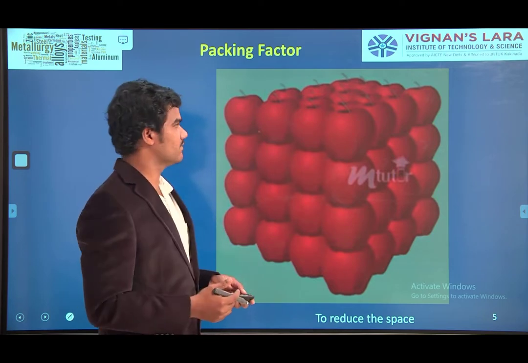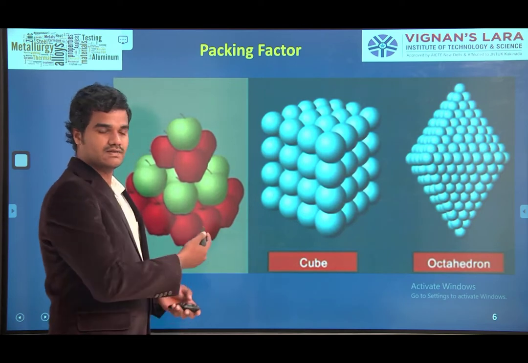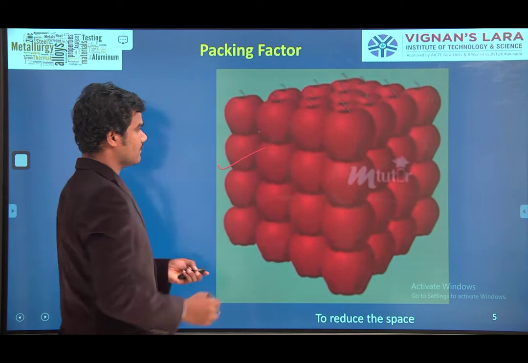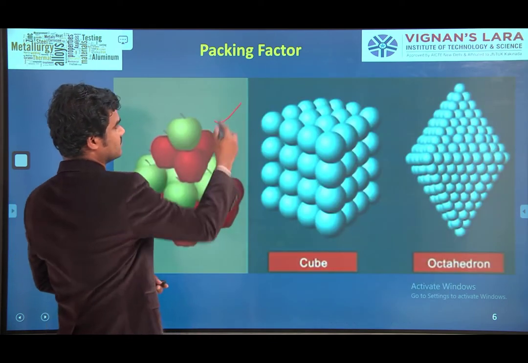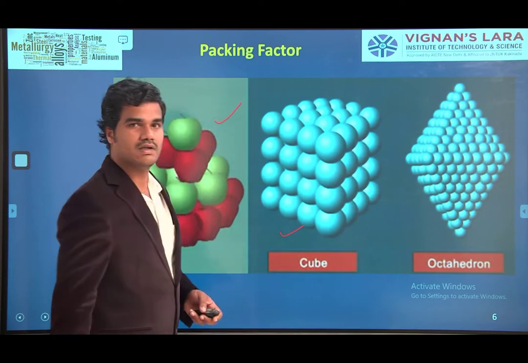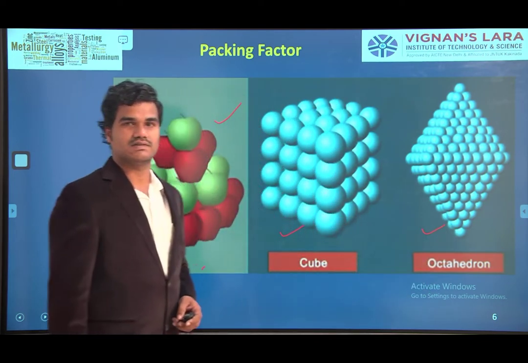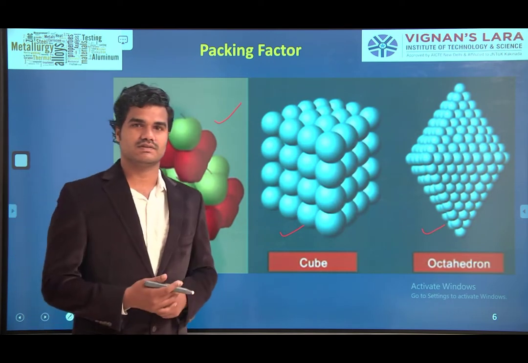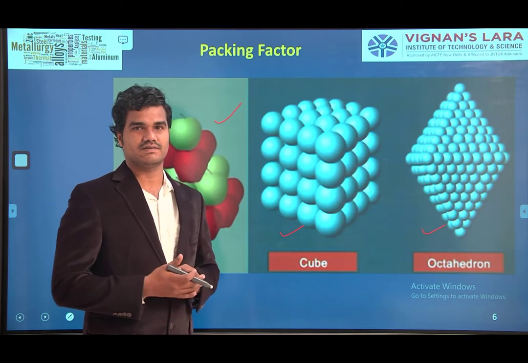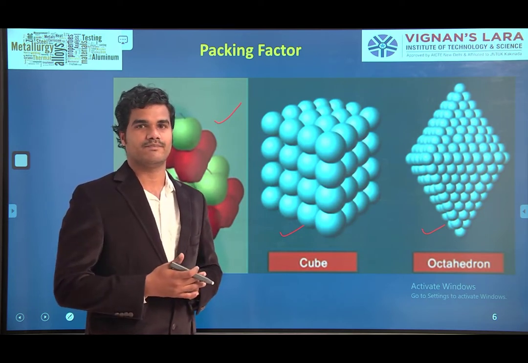Okay? Fine. Packing factor. This is one kind of arrangement, and the previous one is one kind of arrangement, and this is one kind of arrangement, whereas this is the cubic arrangement, and this is the octahedral arrangement. These are different arrangements for occupying the space, for occupying the specified volume.